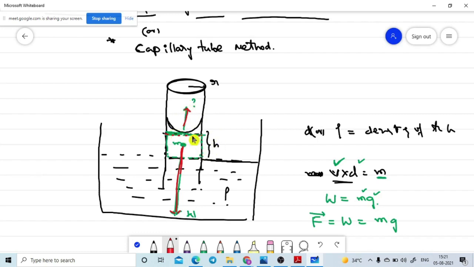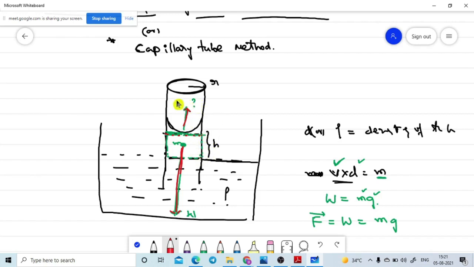Then only this liquid level must be at the equilibrium position. Is it correct or not? Use your brain, please. Yes, sir. Downward flow. So yes, then only the liquid level must be at a constant level in the capillary tube.